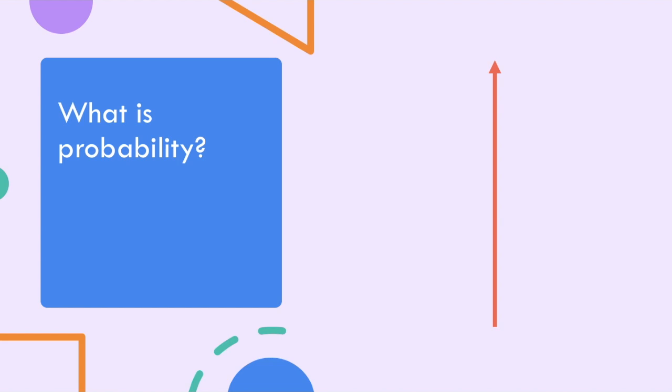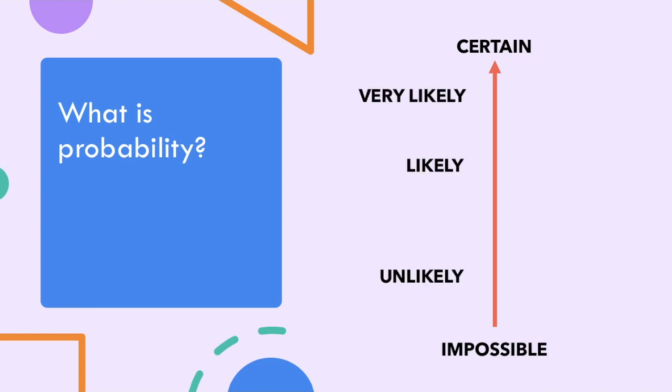We can describe a situation as being impossible, so it could never happen, or certain, that it'll definitely happen, or anything in between. We often use the words unlikely, likely, or very likely to describe the probability of a certain situation. When talking about probability in math, we can also sometimes hear words like chance, likelihood, and odds.